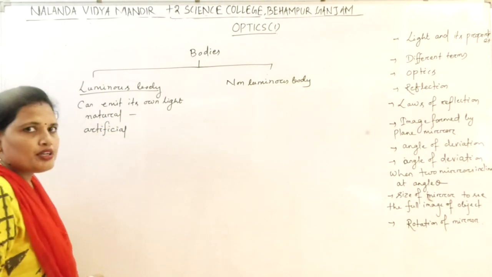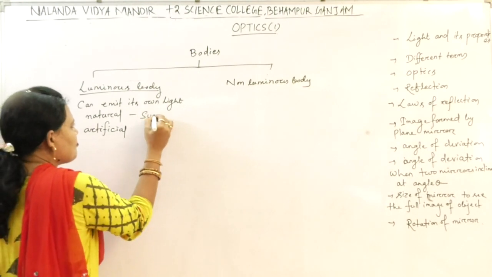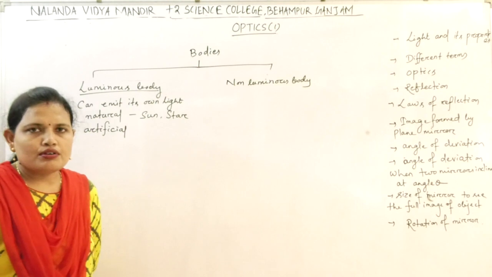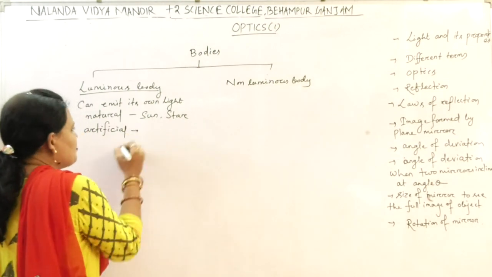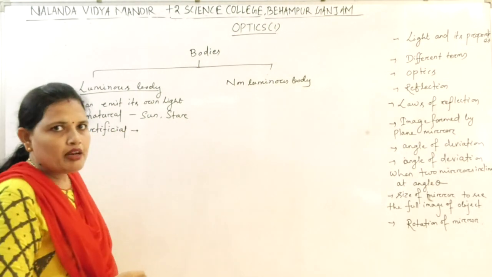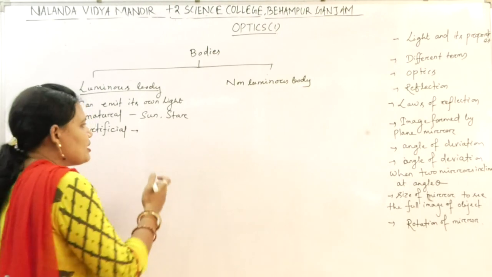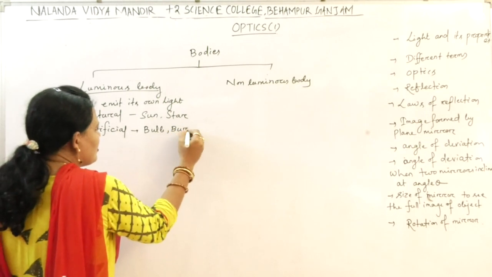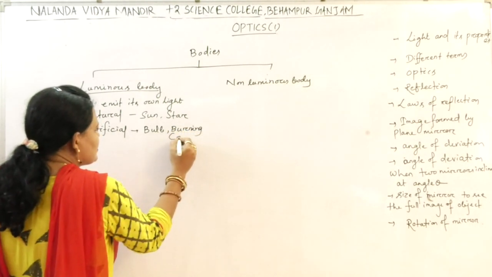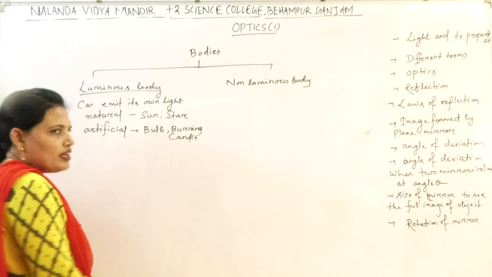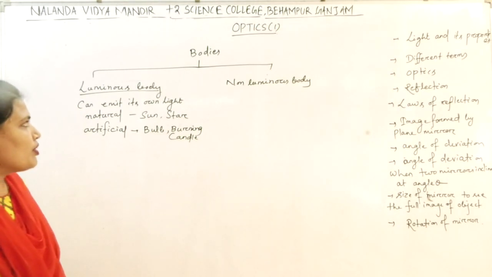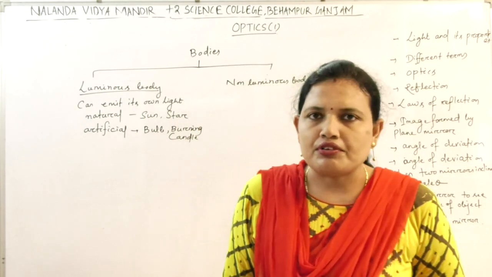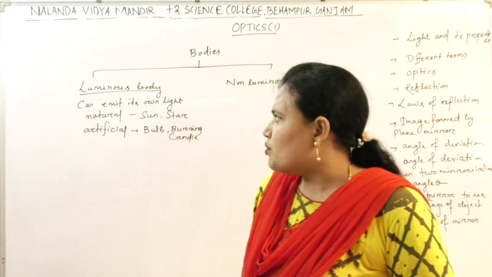What are natural luminous bodies? Sun, stars, etc. are natural luminous bodies. And artificial luminous bodies are man-made bodies which can emit their own light: bulb, burning candle, etc. Clear? So what is a luminous body? One which has its own light and can emit light of its own is known as a luminous body.